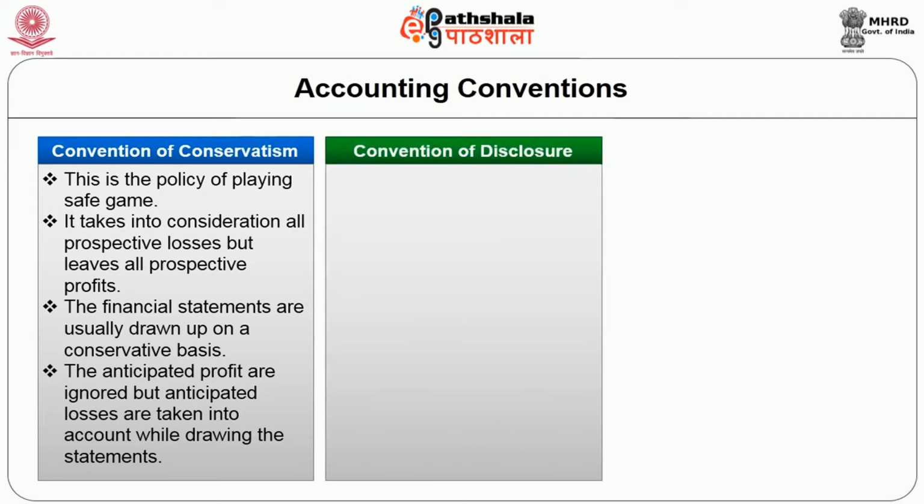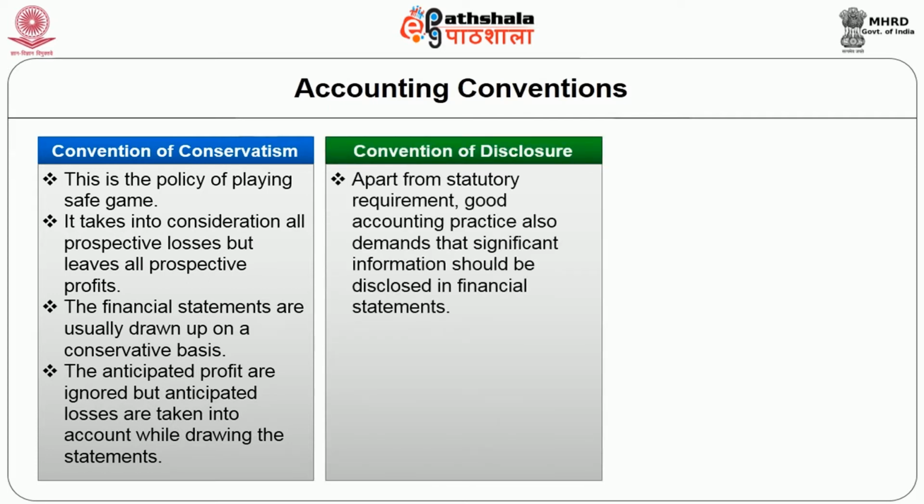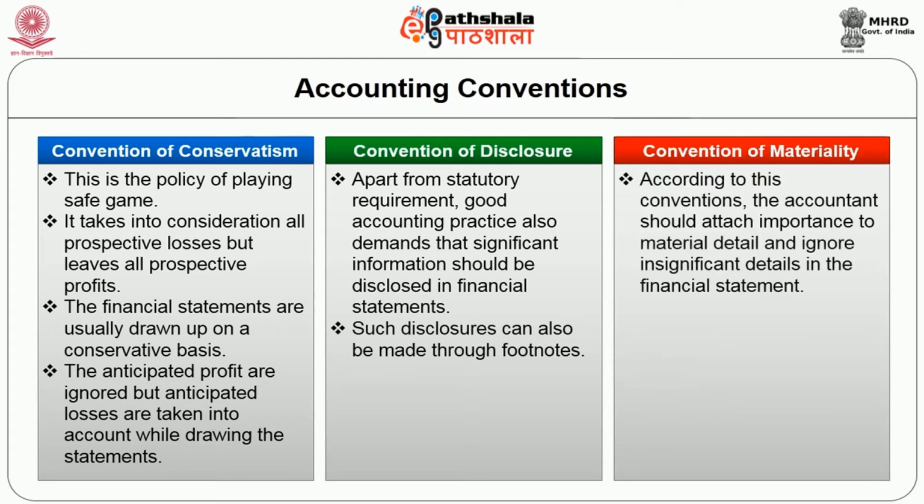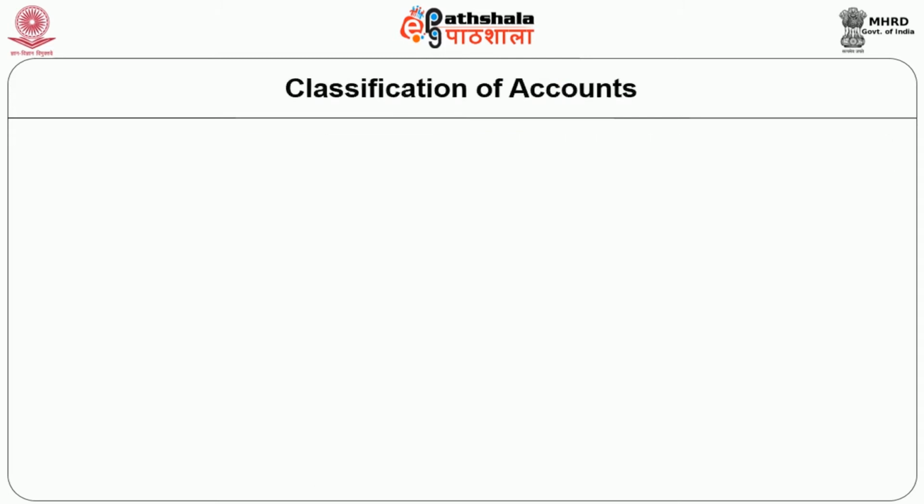Convention of disclosure. Apart from statutory requirements, good accounting practice also demands that significant information should be disclosed in financial statements. Such disclosures can also be made through footnotes. Convention of materiality. According to this convention, the accountant should attach importance to material details and ignore insignificant details in the financial statements. Next, we will move on to the classification of accounts.